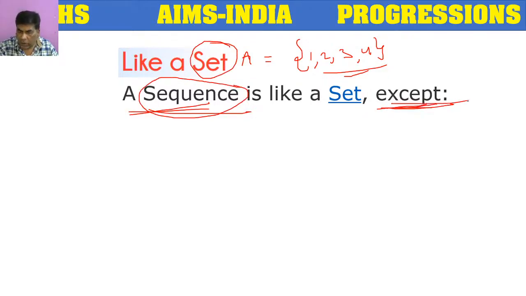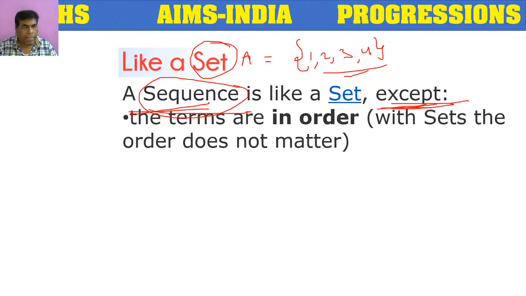But some conditions are there. What are they? In a sequence, the terms are in order, according to the given order, either doubling or tripling or multiplying with a certain number. In a sequence, all the terms will follow one order. But in sets, it does not matter. Sometimes they may follow order, sometimes they may not. This is the first difference.